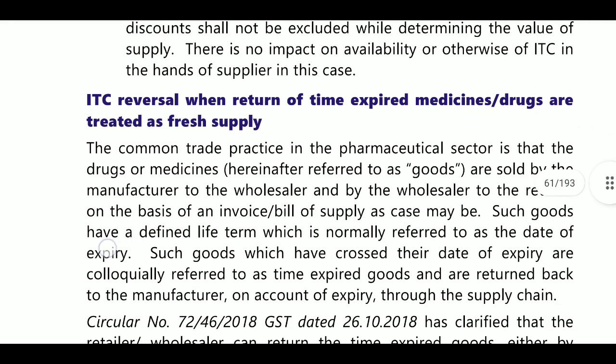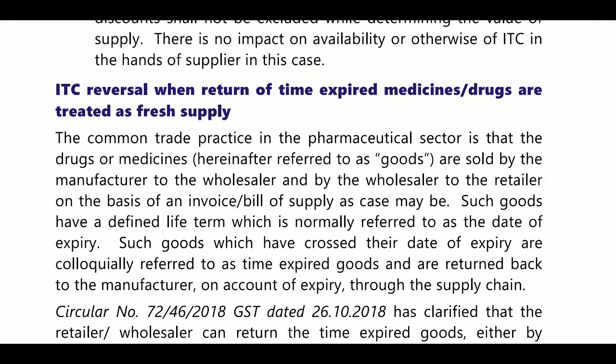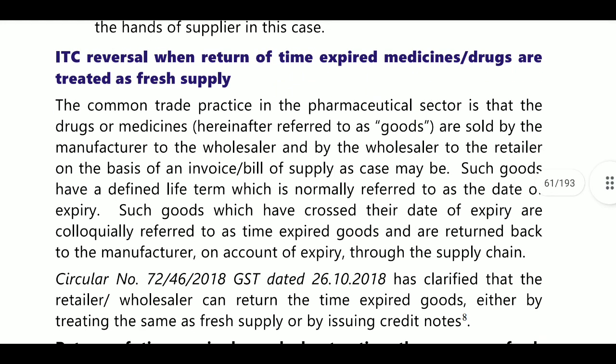Next, ITC reversal when time expired medicines and drugs are returned and treated as fresh supply. The common trade practice in the pharmaceutical sector is that drugs and medicines are sold by the manufacturer to the wholesaler, and by the wholesaler to the retailer, on the basis of invoice or bill of supply.